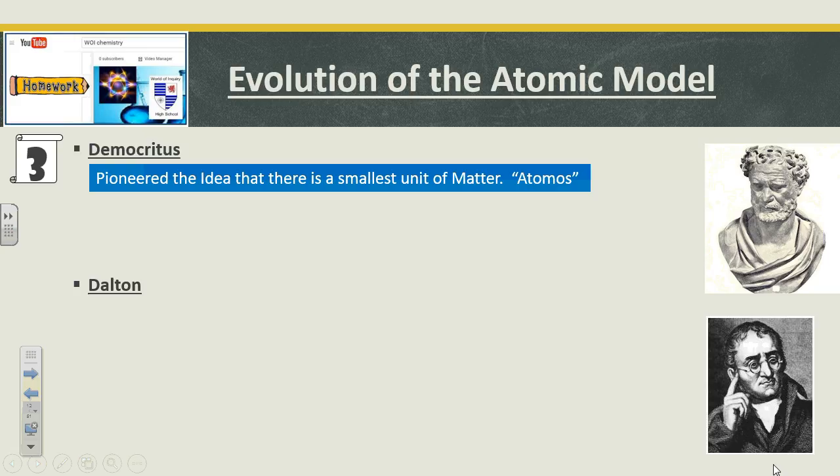Smallest unit of measure. And he really did this thought experiment where he was thinking about, I believe, cutting an apple. If I cut that apple in half, now I got half an apple. And if I cut that half in half, then I got a quarter of an apple. Let me just keep cutting that thing and cutting that thing, and eventually I will get down to the smallest unit of apple I can, where I can't cut it anymore. That is how he got to this idea. And believe it or not, he's not really all that far off. It just took us a while to prove him right.